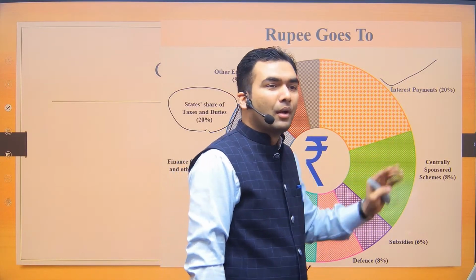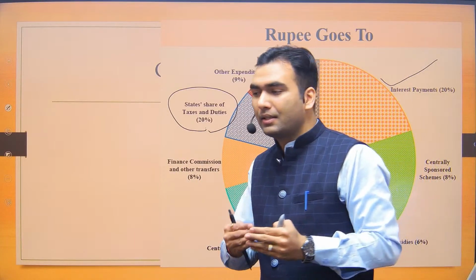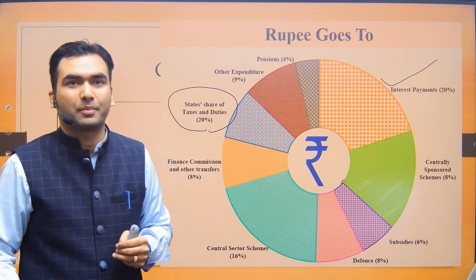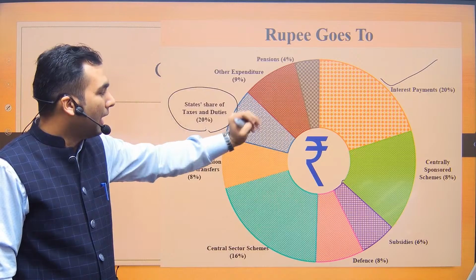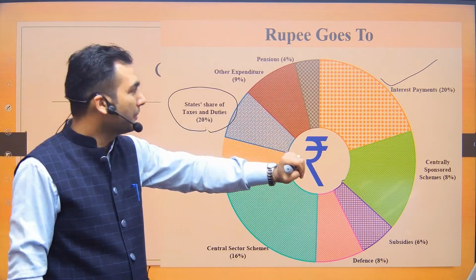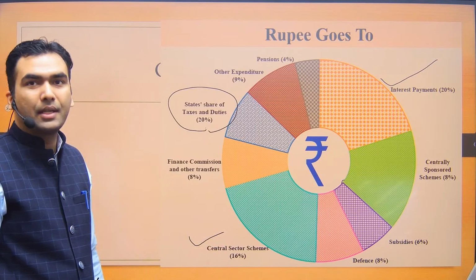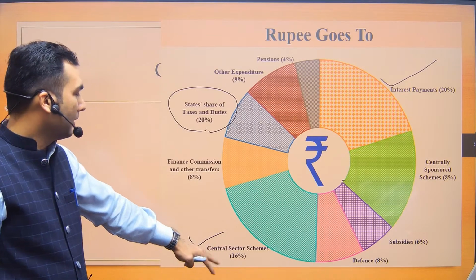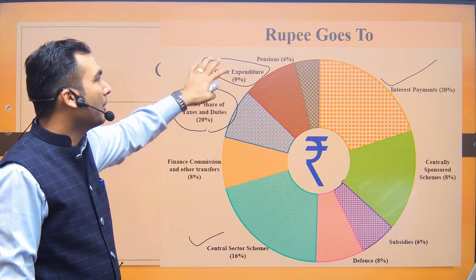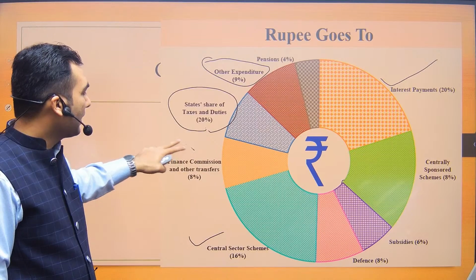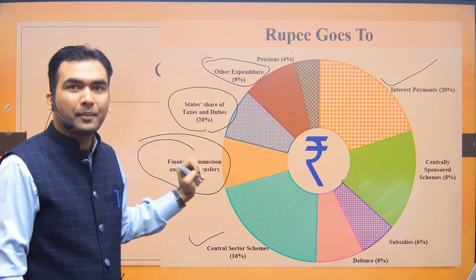Now please tell me whether interest payment falls in the revenue account or capital account, or rather, whether it is revenue expenditure or capital expenditure. The next biggest item after the interest payment is the central sector scheme. The third biggest is the other items, which are clubbed, so that is not important. The important ones are the Finance Commission transfer and other transfers, which are being shown separately.